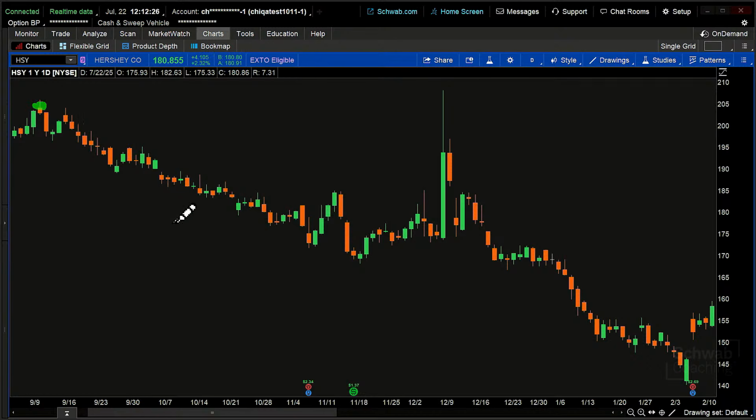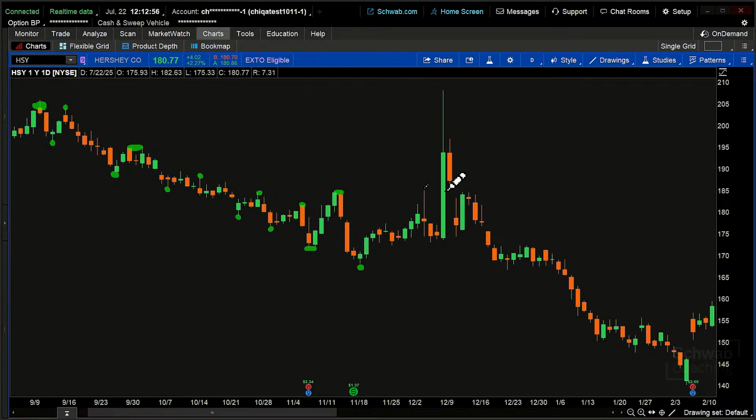So here's a high, and here's a low, and then here's a lower high, and here's a lower low, and here's a lower high, kind of right in that area, and here's a lower low, and here's a lower high, and a lower low, and then we have a slightly higher high, but we have another equal or lower low, so we're still in a downtrend in this particular case.